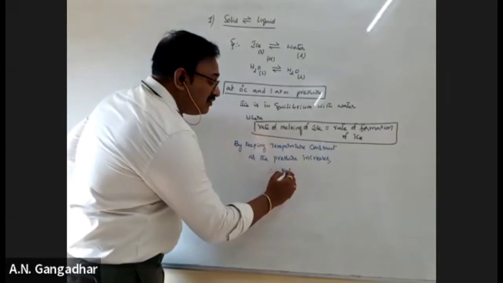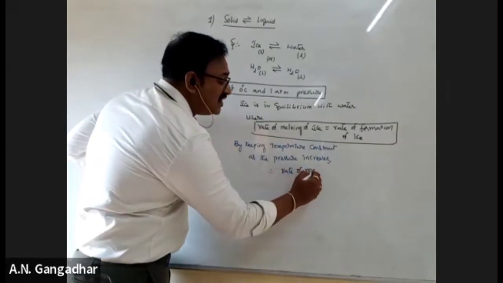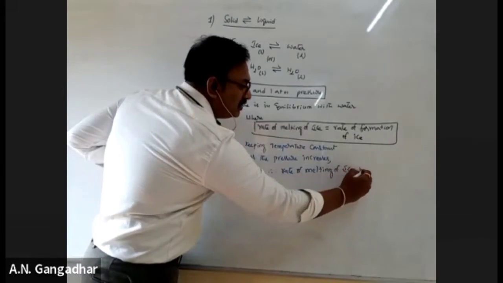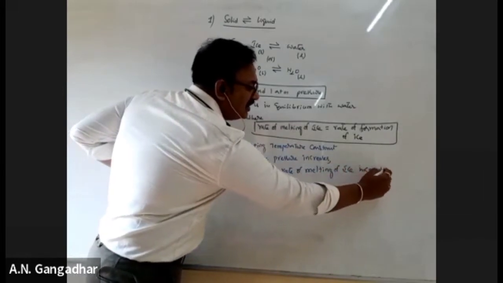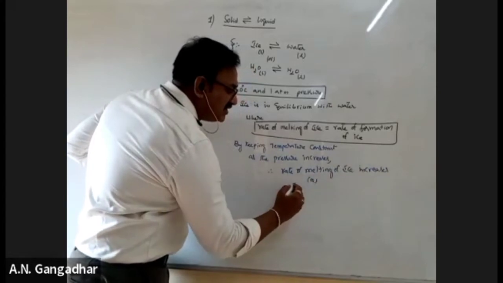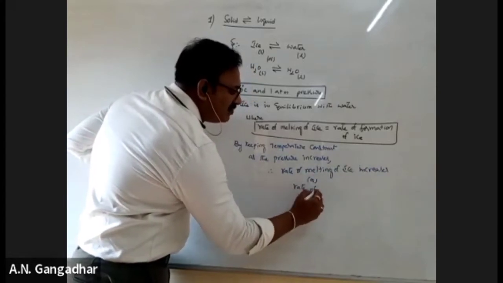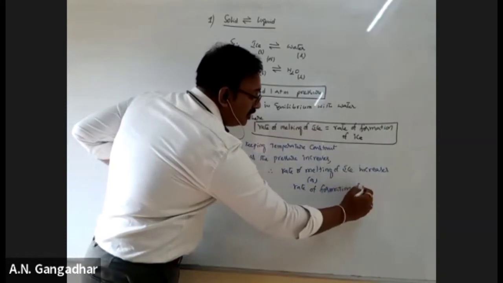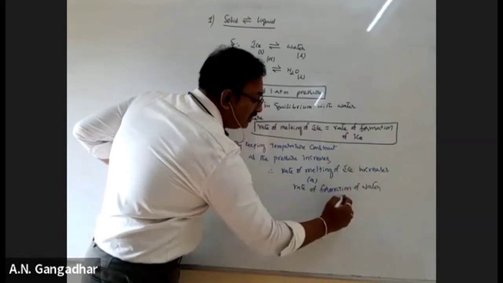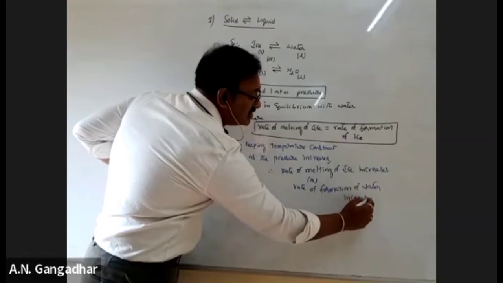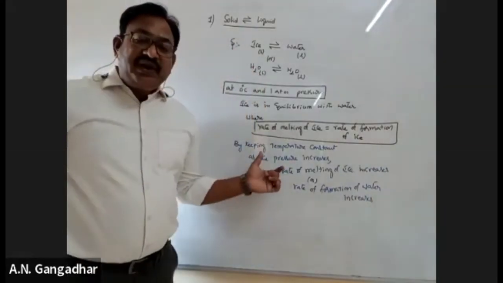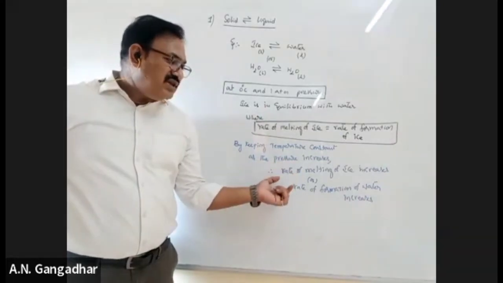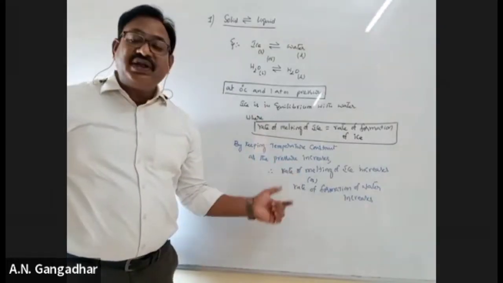Therefore, the rate of melting of ice increases, or the rate of formation of water increases. Understand all of you? So by keeping temperature constant, as the pressure increases, the rate of melting of ice increases, or the rate of formation of water increases.